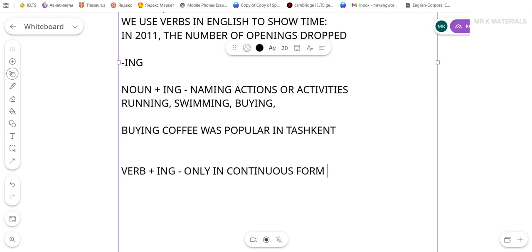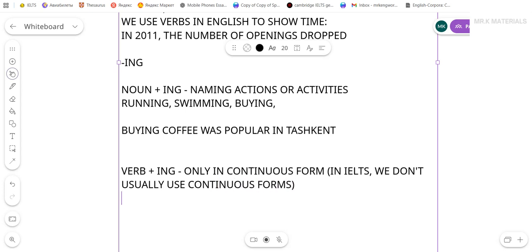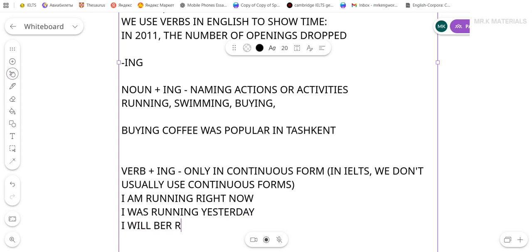In this video, I'm not going to explain those, but I'm going to say a very important thing here. In IELTS writing, both in writing task 1 and writing task 2, we don't usually use continuous forms. So if we look at the structure, it's usually something like, let me get the verb run. I am running right now. I was running yesterday, and I will be running